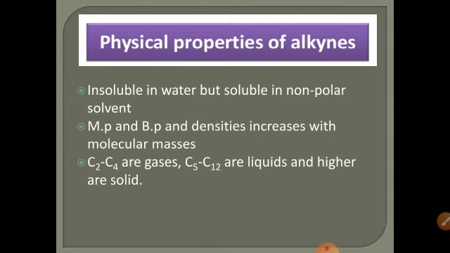Physical properties of alkynes. Alkynes are non-polar in nature and are insoluble in water, but soluble in non-polar organic solvents. Their melting point, boiling point and density increase with increasing molecular mass. Otherwise, alkynes have weak van der Waals forces. C2 to C4 are gases, C5 to C12 are liquids, and higher ones are solid in nature.